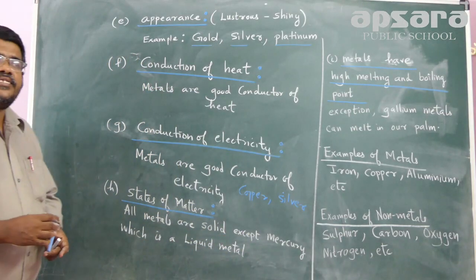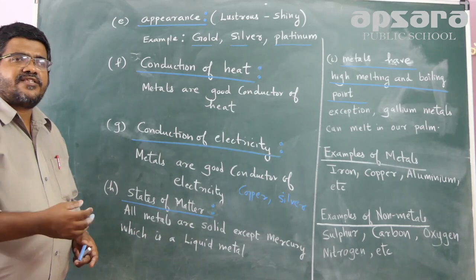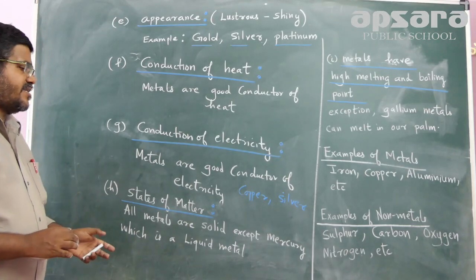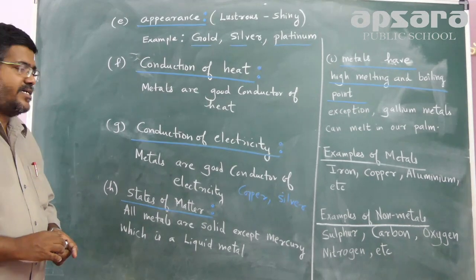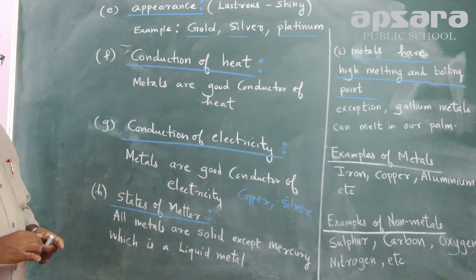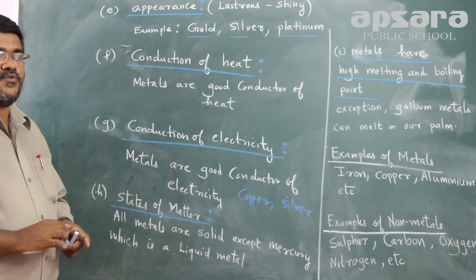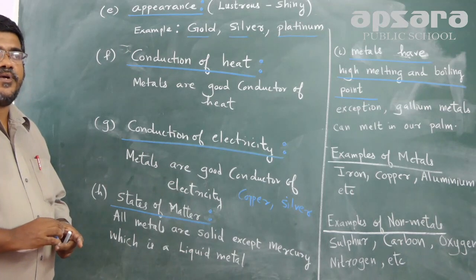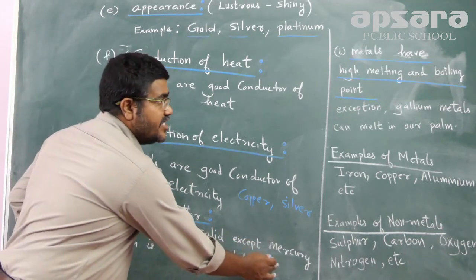Now, metals exist in various forms. As for the state of matter in which metals exist, in fact, all metals exist in the solid state. There is an exception also. Mercury is a metal which is liquid in nature, a liquid metal. You might have heard about mercury. It is used in thermometers.